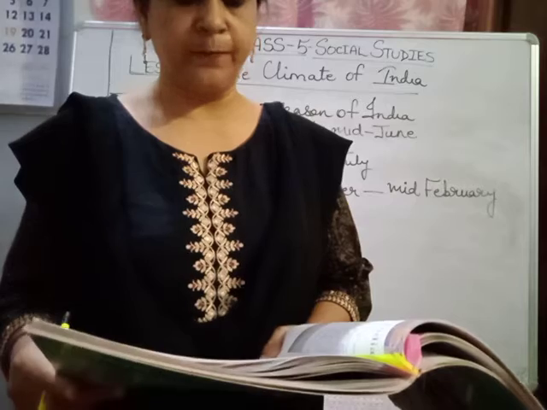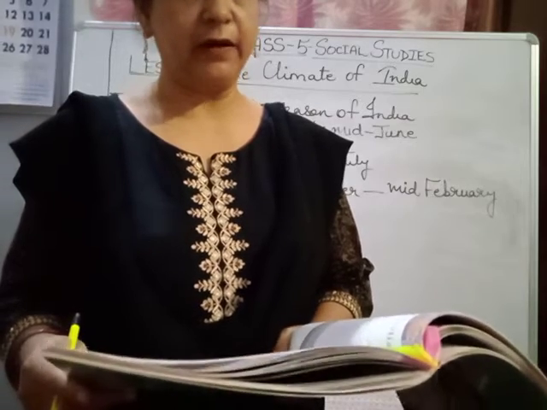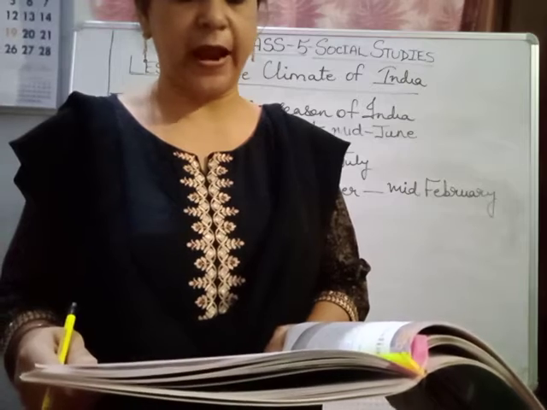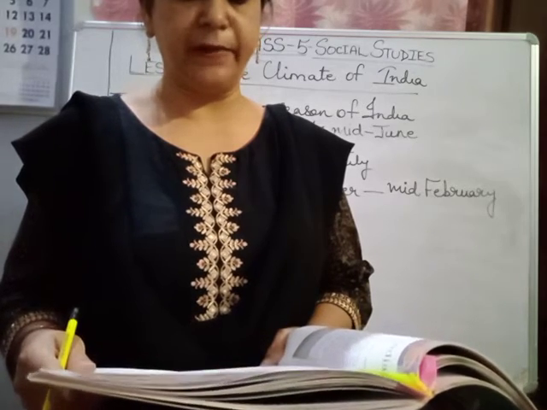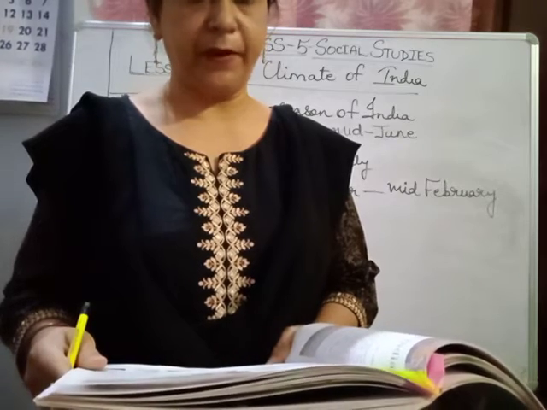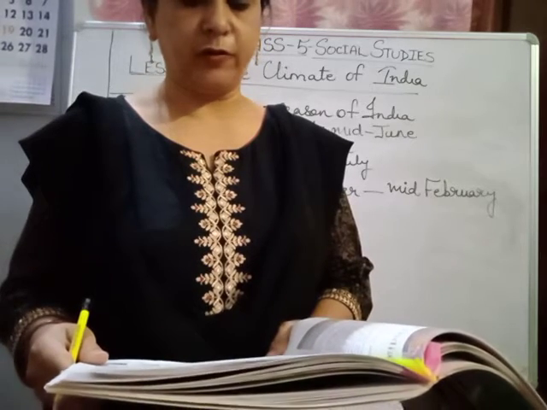Right after summer, what season comes? Monsoon. We get a little bit of relief. The rainy season starts from the coastal region in June and covers the whole of India by the middle of July. The wind blows from the Arabian Sea and the Bay of Bengal and carries a lot of moisture.